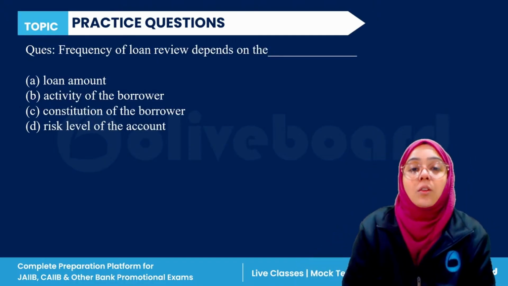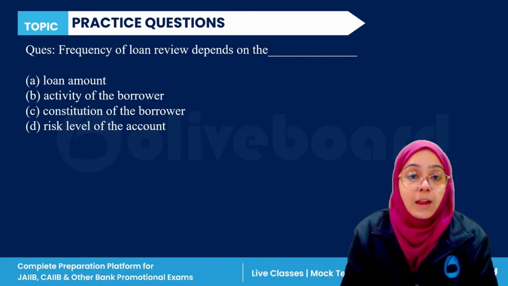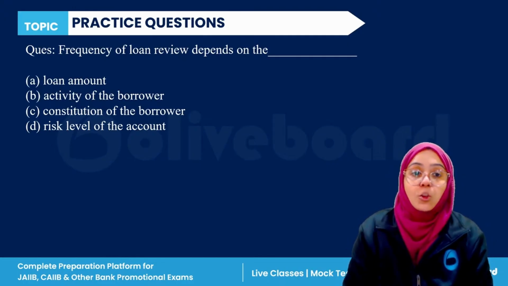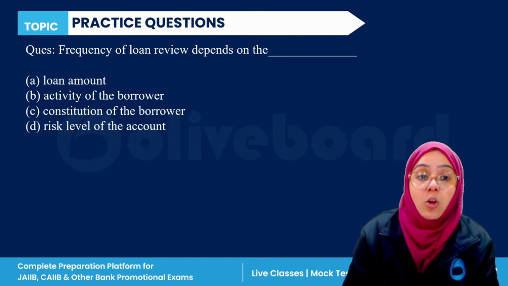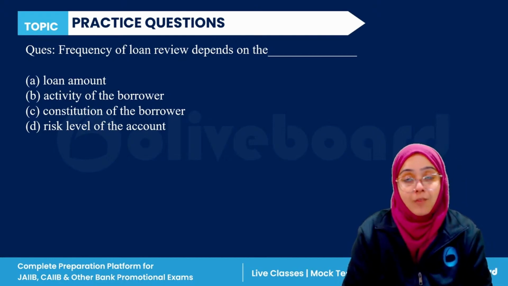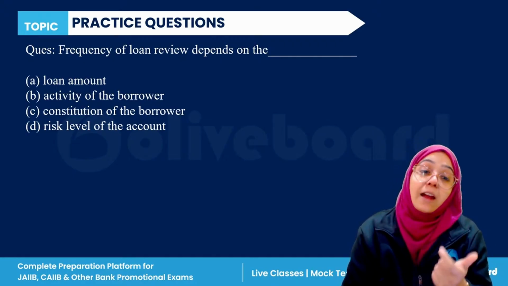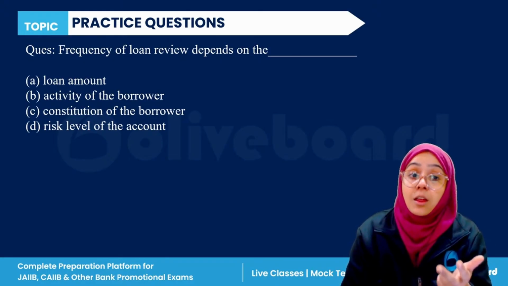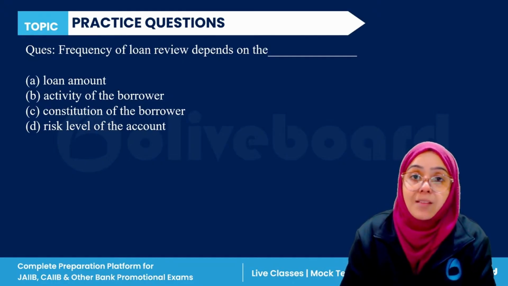Frequency of the loan review depends upon what? It depends upon the loan amount, the activity of the borrower, the constitution of the borrower, or the risk level of the account. Very easy. So while giving the loan, you considered what? Loan amount, activity of the borrower, constitution of the borrower, or the risk level of the account. Everyone, please answer this question.